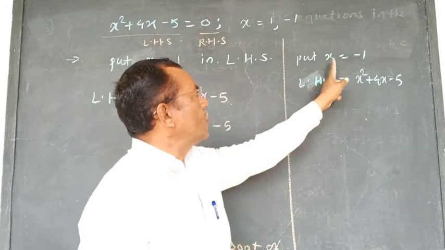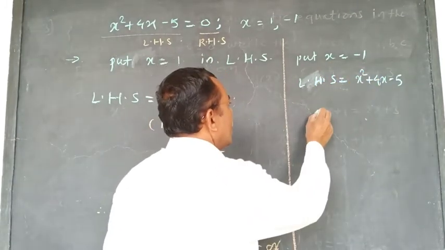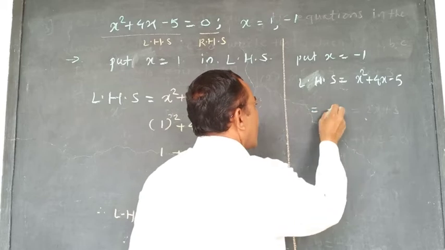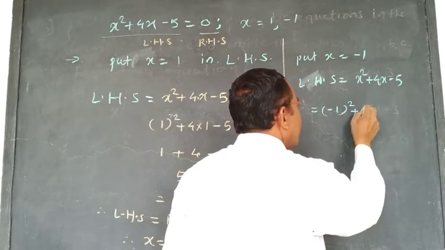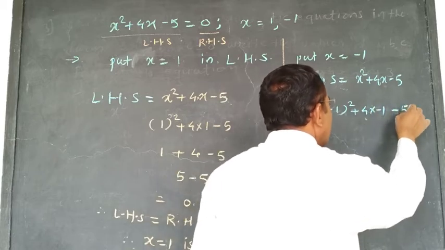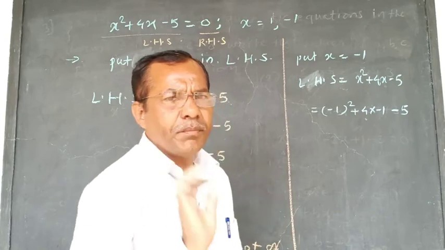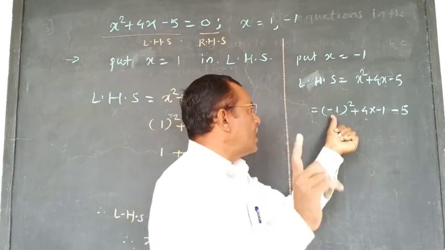Now we will put the value of x as -1. Therefore, write (-1) square plus 4 into -1 and this minus 5. Very simple activities are here. (-1) square is 1.